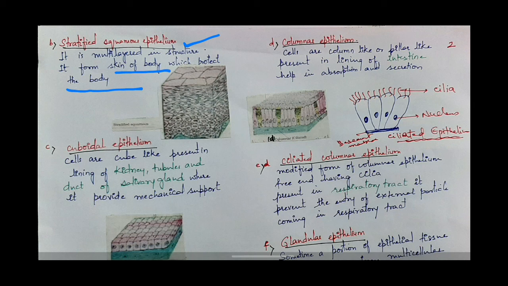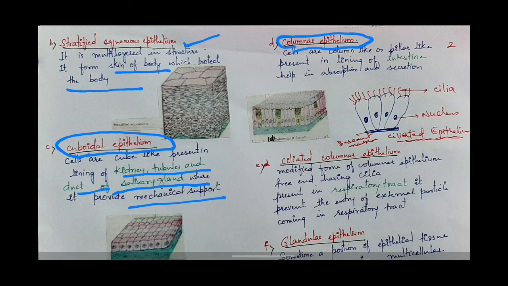Now, third type is cuboidal epithelium. Cells are cube-like, present in the lining of kidney tubules and duct of salivary gland, where it provides mechanical support. Next type is columnar epithelium. So the name itself shows the cells are column-like or pillar-like, present in the lining of intestine, helping in absorption and secretion.